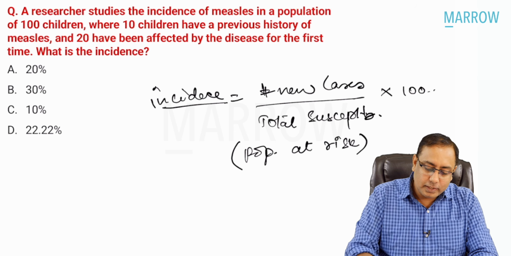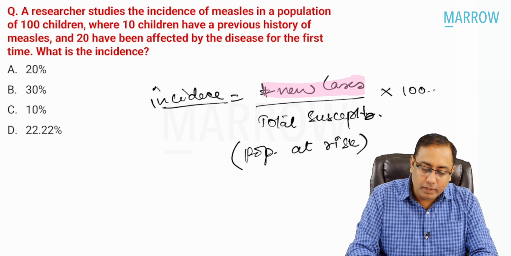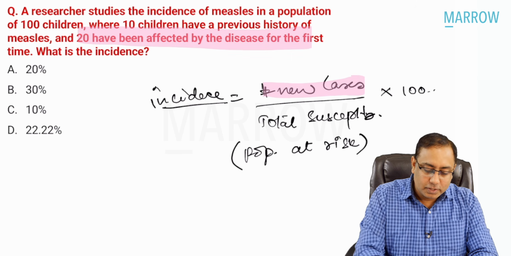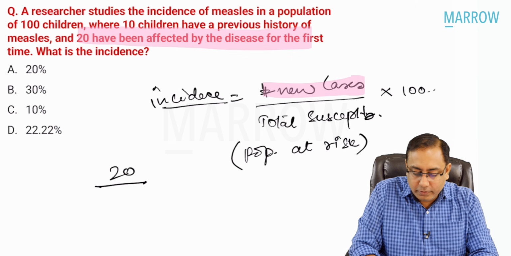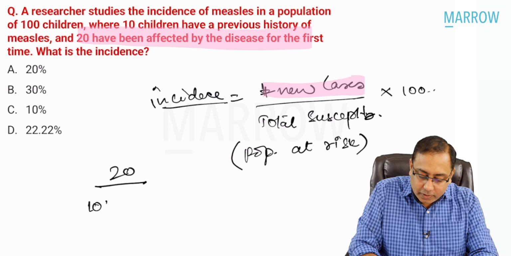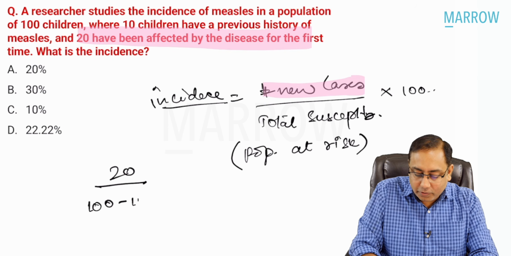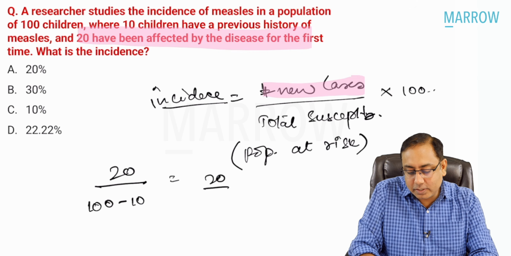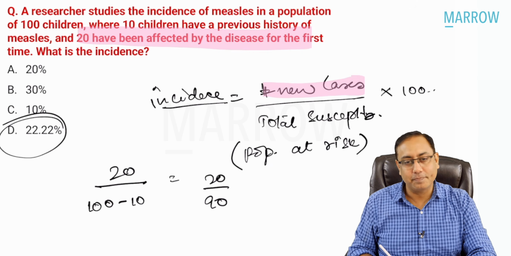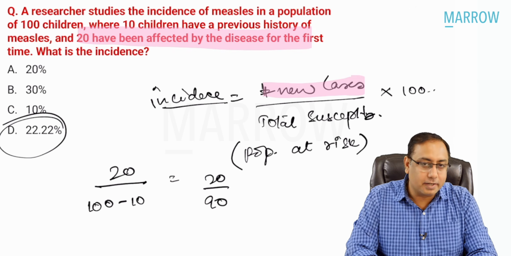So if you just see the total number of new cases, how many new cases were there? We can see that 20 were the new cases. So you had the 20 cases that were new, divided by total susceptible. There were total 100 children, and out of them 10 already had infection. So the correct answer is 20 over 90, which is roughly around 22%. So that is your correct answer.